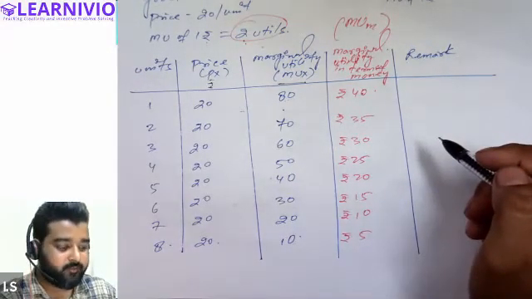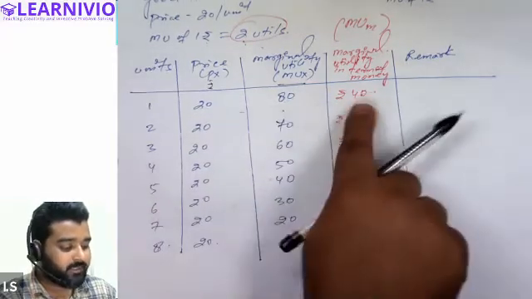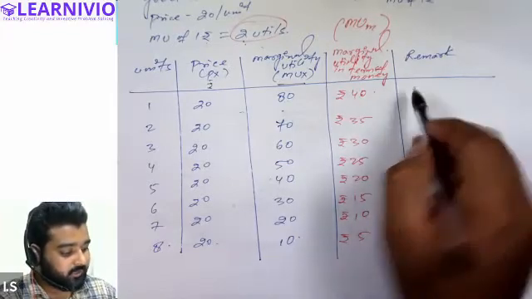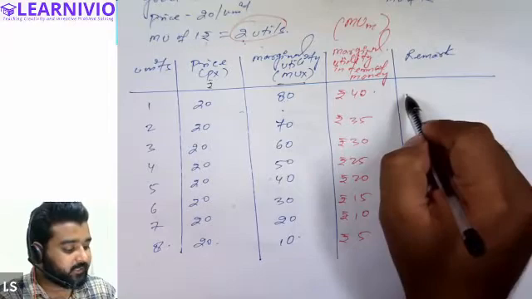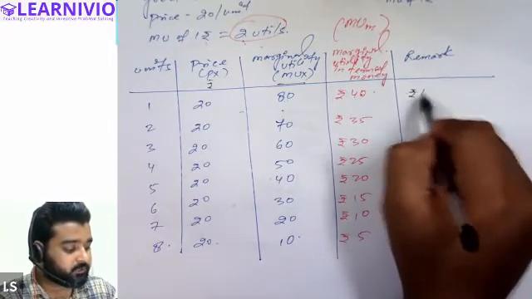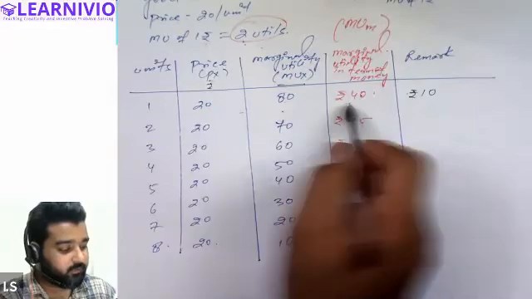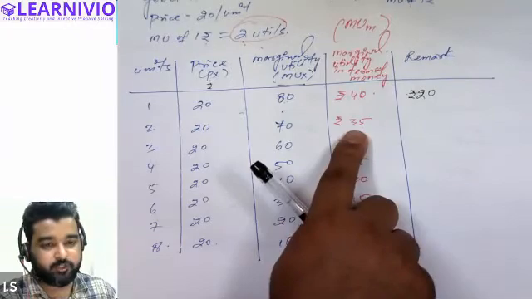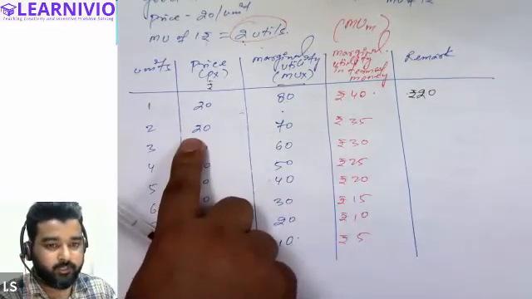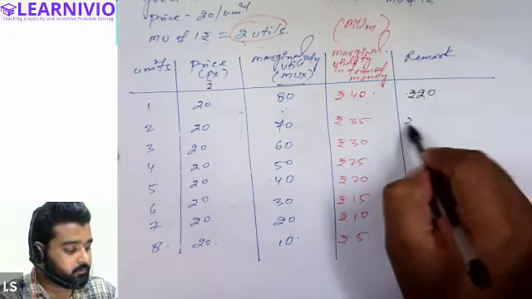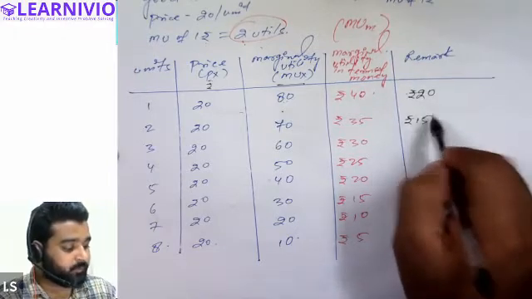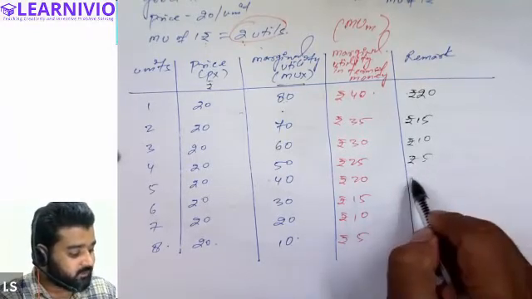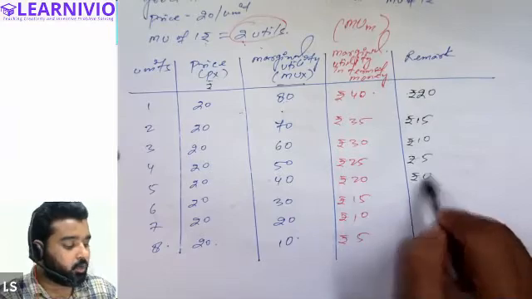Benefit. Benefit, because he is spending only 20, he's getting 40 rupees of satisfaction. It simply means he's having surplus. And in this case, how much satisfaction is he getting? 20 rupees surplus, 40 minus 20. Now he is getting satisfaction of 35 rupees by spending only 20 rupees. So he is having profit or surplus of 15 rupees. In this case, 10 rupees. In this case, 5 rupees.